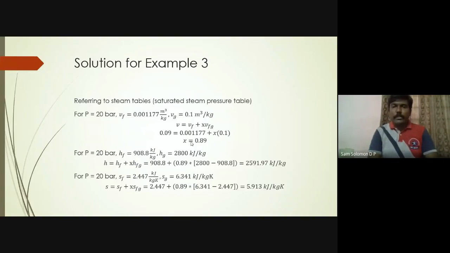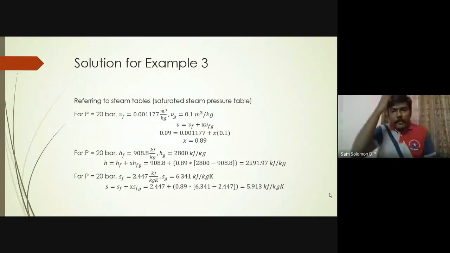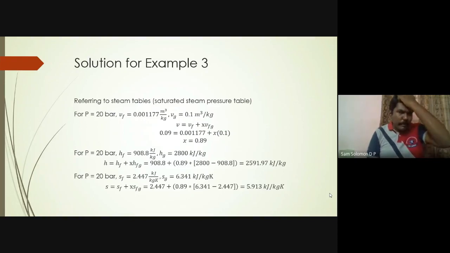Here you get X equal to 0.9, and H will be somewhere around 2600 something, and S will be something like 5.9. It won't be 5.913, it would be 5.9 something else. You can substitute the values that you get from the steam tables and get your answers. I think I have taken this from PK Nag. So this is one example.